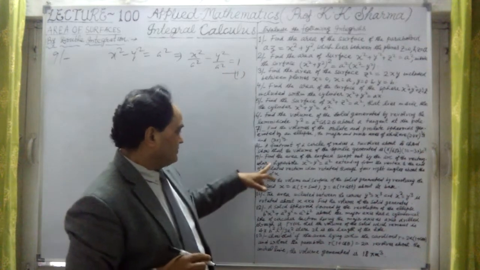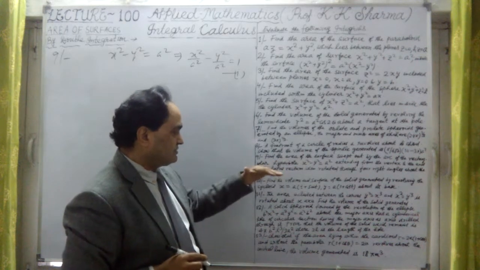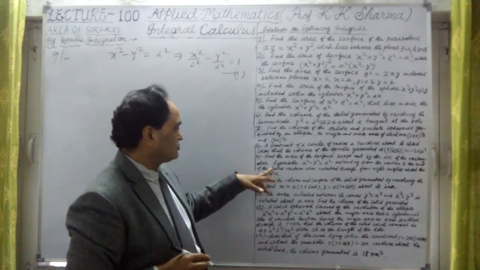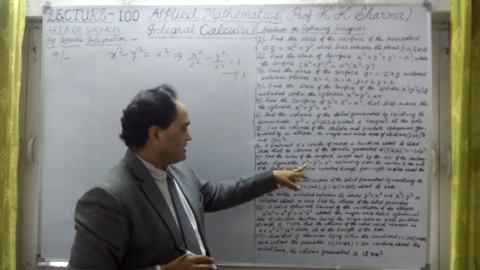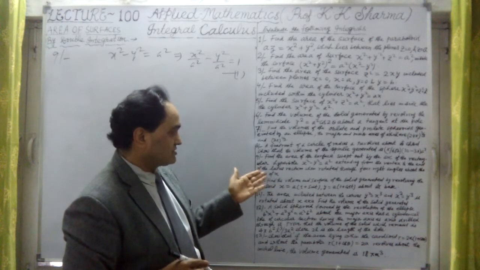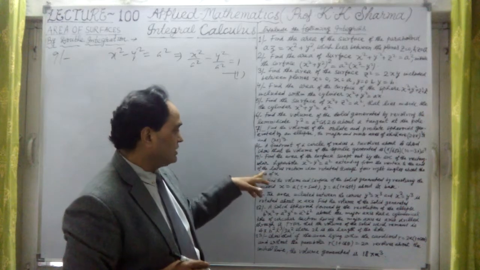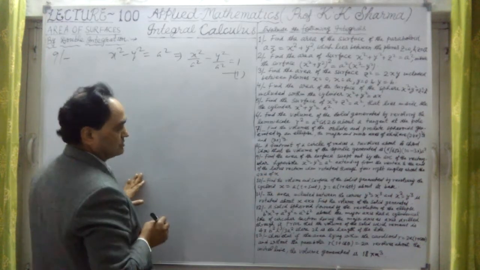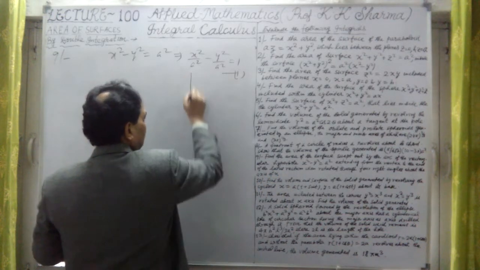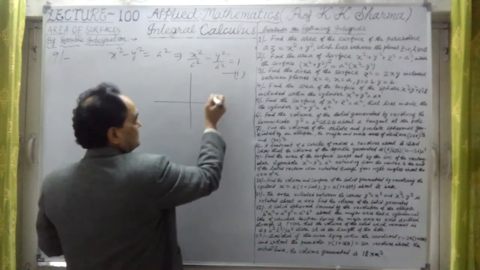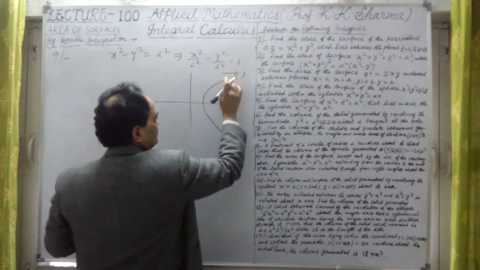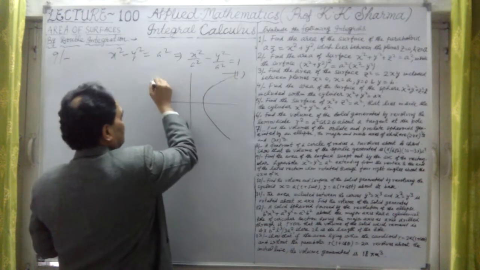Now it says, find the area of the surface swept out by the arc of the rectangular hyperbola x square minus y square equal to a square, extending from, what is the arc? That arc extends from the vertex to the end of the latus rectum, when rotated through 4 right angles. So let me draw one part of the hyperbola. This is the hyperbola here.